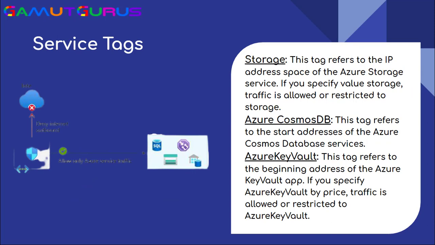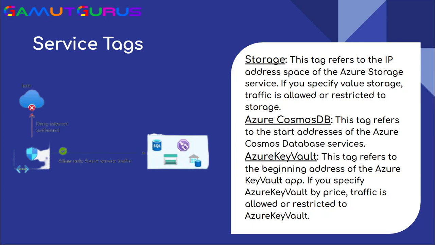As you now know what Azure service tags are, let's talk about the types of Azure service tags. There are three types of Azure service tags. The first is the storage service tag, then Azure Cosmos DB, and Azure Key Vault. If we talk about the Azure storage service tag, this tag refers to the IP address, that is Internet Protocol address, space of the Azure Storage service.